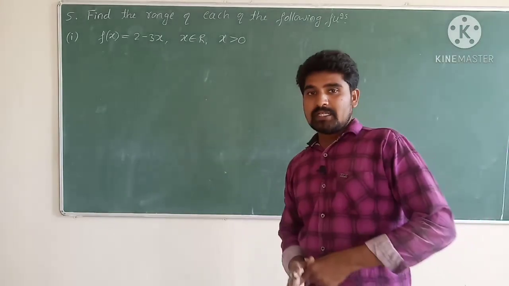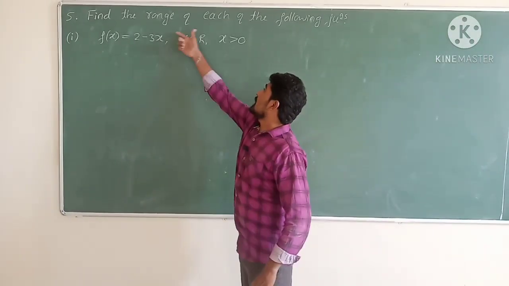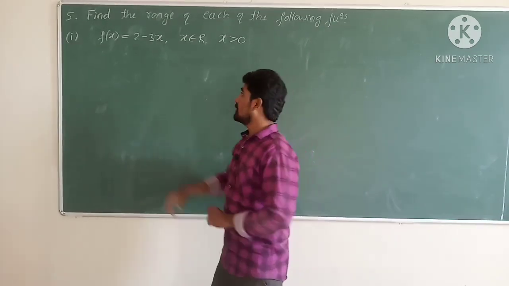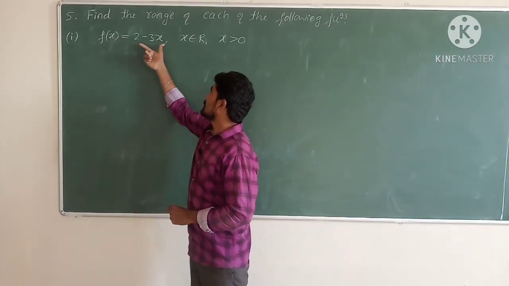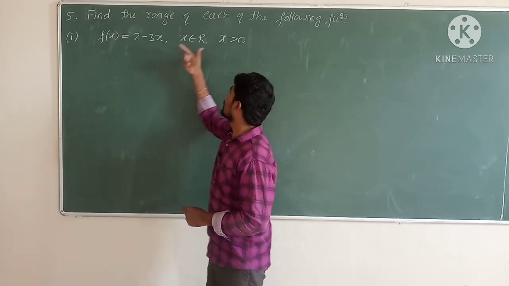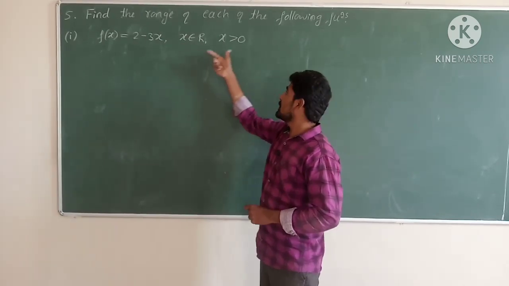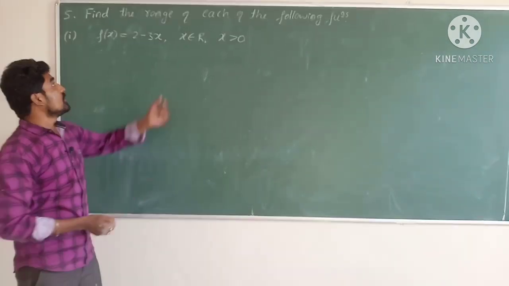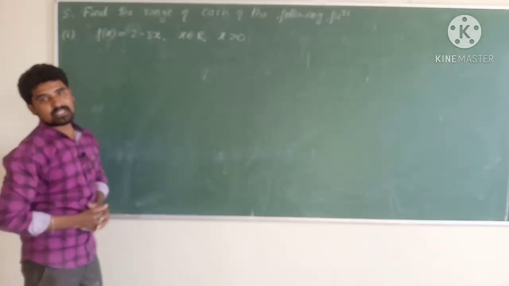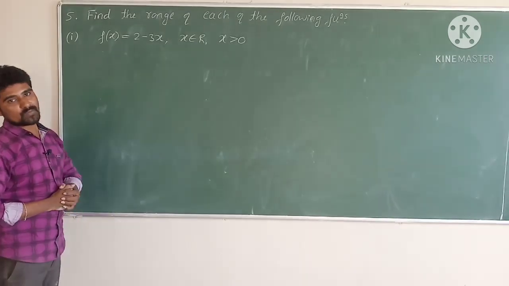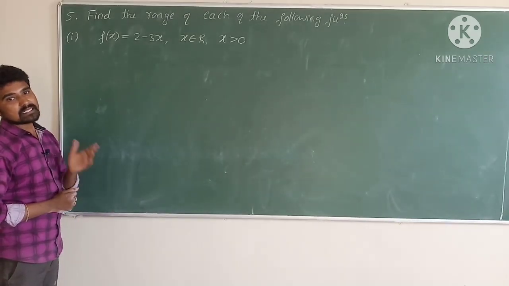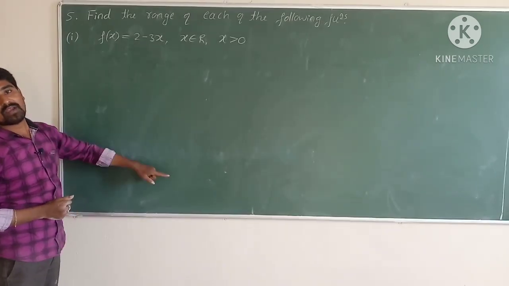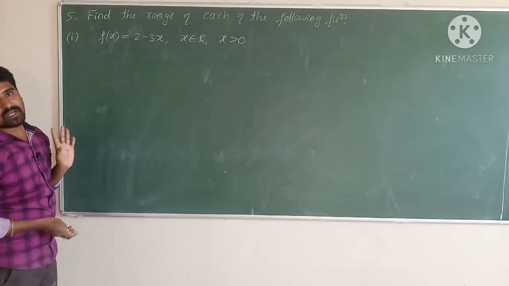Now the fifth question is find the range of each of the following functions. And in that the first question is f of x is equal to 2 minus 3x where x belongs to real numbers and x should be greater than 0. We need to find the range of the function. Range means set of output values, set of all results. When we substitute the x value, what y value comes? We need to find out the values of y.